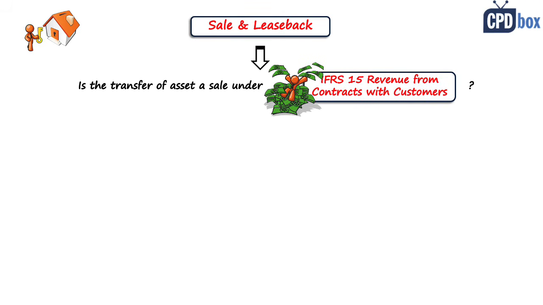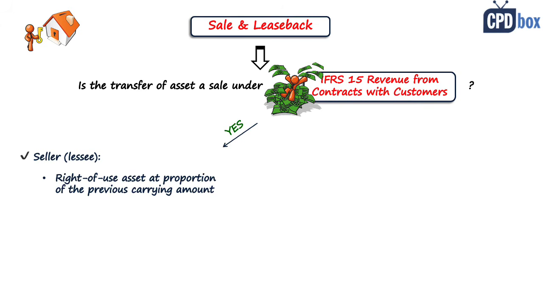So if the transfer of an asset is a sale under IFRS 15, so it means that control of the asset was transferred, then the seller or lessee recognizes a right of use asset at the proportion of the previous carrying amount of the asset relating to the right of use retained by the seller. And the seller also recognizes gain or loss related to the rights transferred to the buyer.